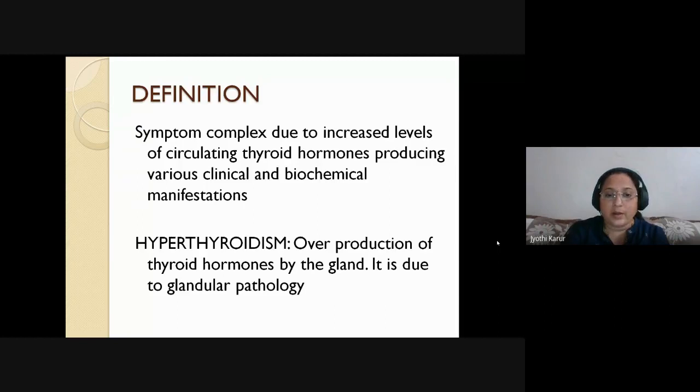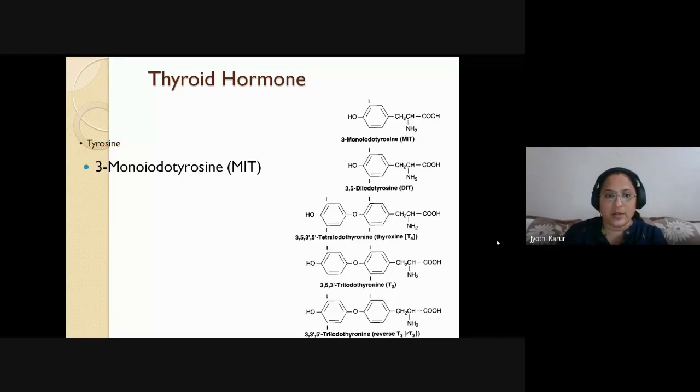Then what is hyperthyroidism? Are both the same? No. Actually, it is the overproduction of thyroid hormones by the gland. Hyperthyroidism means it is the gland that is overtly producing hormones, which are then released into the circulation. Whereas thyrotoxicosis could be either from a glandular source or from an extraglandular source. What are the extraglandular sources? Let me come to them one by one.